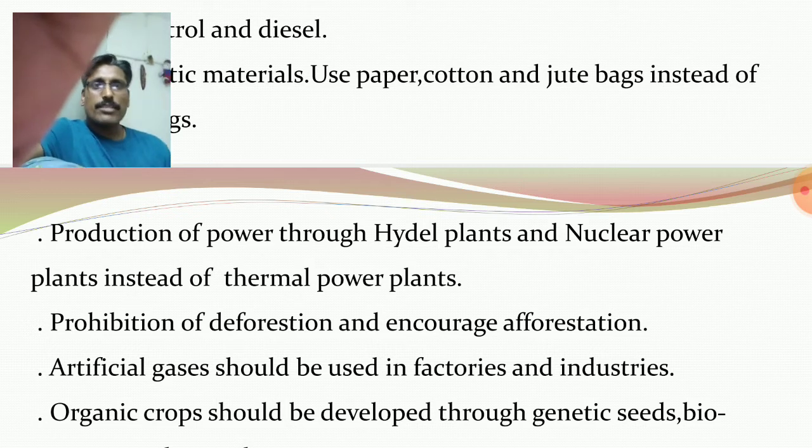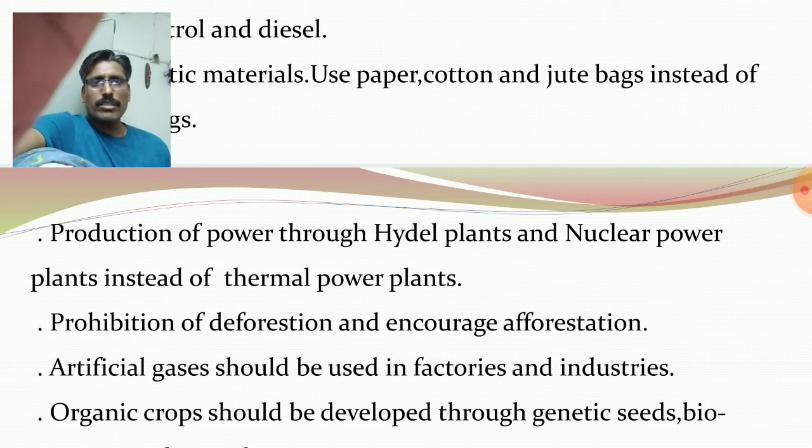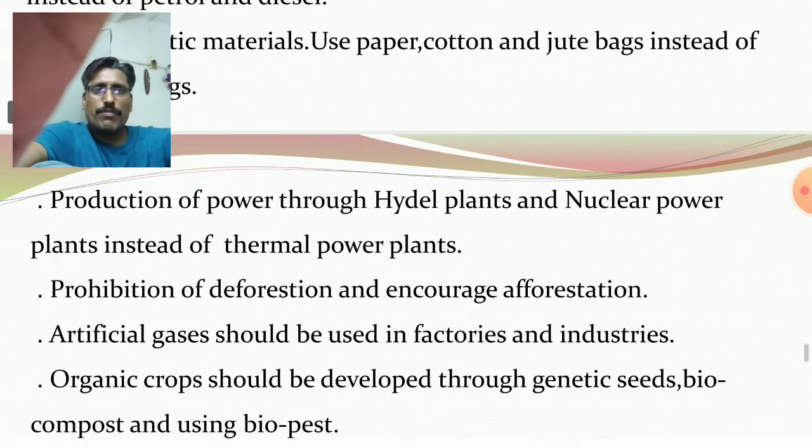Artificial gases should be used in factories and industries. You know, in refrigerator and air conditioner industries in India, they are using chlorofluorocarbons, CFC, and halogens. So, due to this, it is very dangerous for the ozone layer. Clear? Ozone layer is there in the stratosphere, and it directly affects the ozone gas. Due to this, some holes are there in the ozone layer. So directly sun rays are coming, and temperature is more, and due to this also, sunstroke and skin cancer might be faced by the people. So artificial gases should be used.